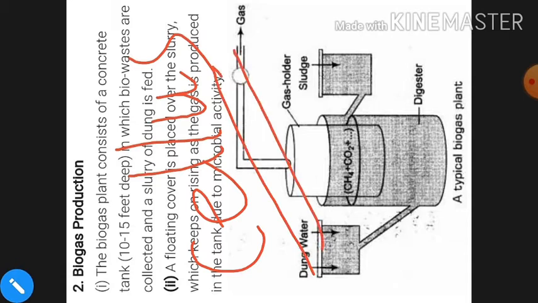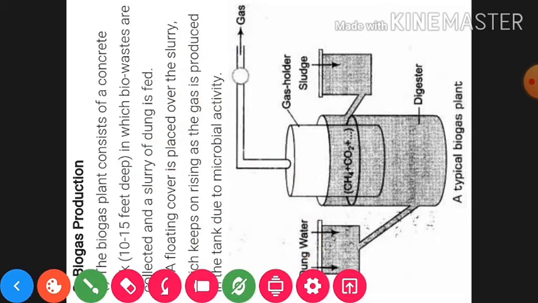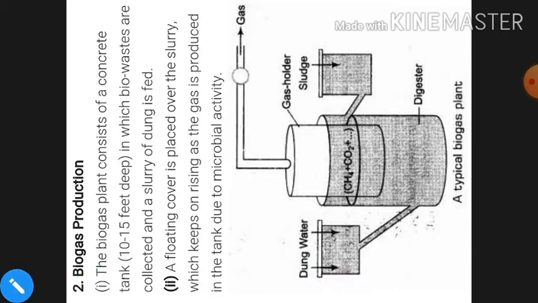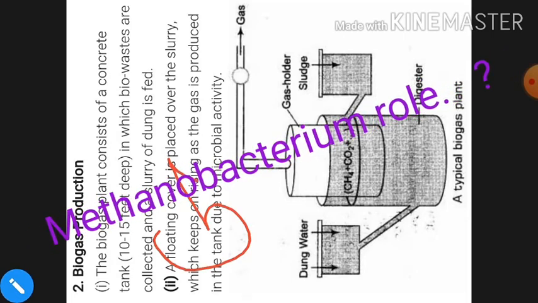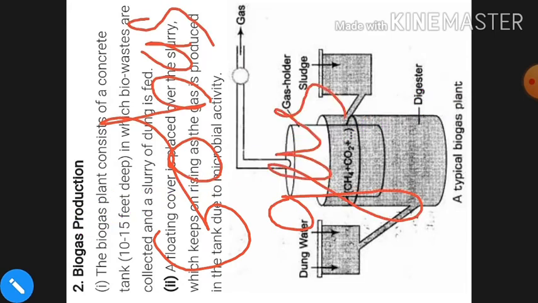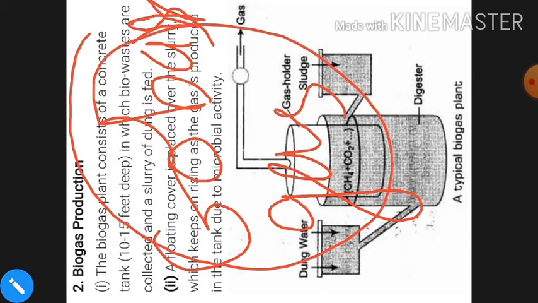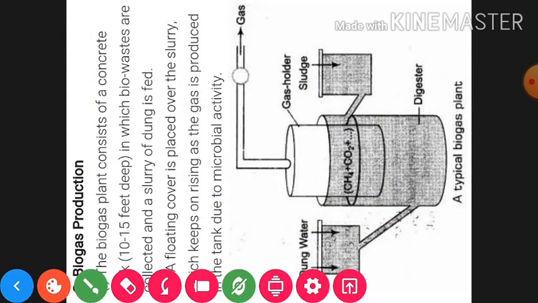So this is about biogas production in the natural way, and the gas that is produced from gobar, or dung of animals, is called gobar gas. It is called gobar gas because it is produced from animal dung, and dung is called gobar. In this dung the bacterium methanobacterium is especially present.